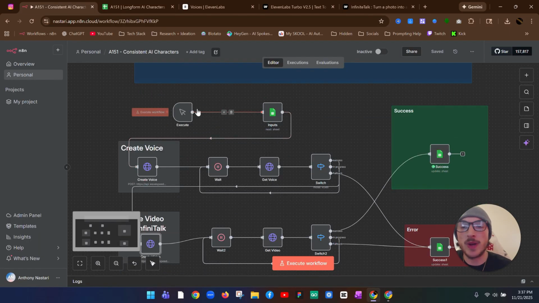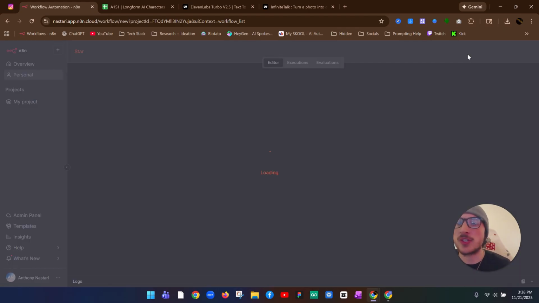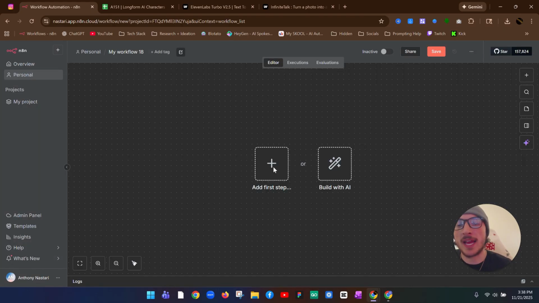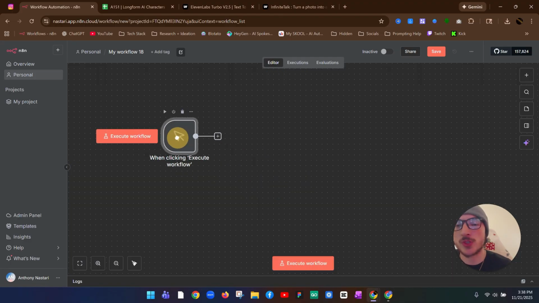So now I'm going to show you how we can build this entire workflow from scratch. It's a lot easier than it looks, I promise. So let's get started. So if you're inside of n8n, you just want to come over to this create workflow button and create workflow. And I'll show you how we can build that automation step by step. So adding the first step, you could just click here and we're going to select trigger manually because we want this to trigger manually. Let's rename this. You can rename it whatever you want. I'm just going to say YouTube tutorial for now.